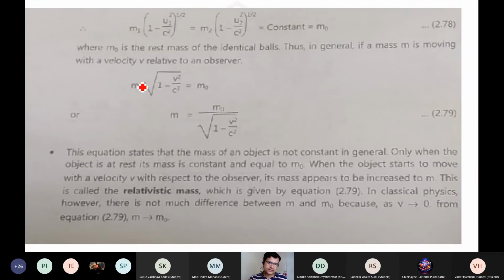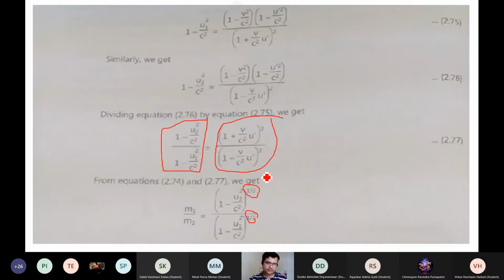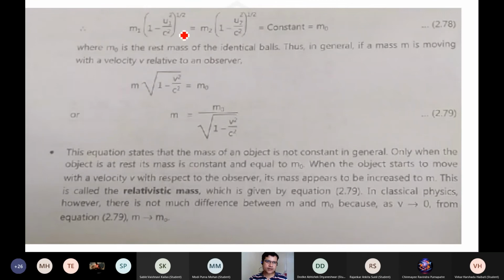So again, if I solve this, I mean to say, we do the cross product, and you can write it as m1 into 1 minus u1 square by c square to the power half, that is equal to m2 into 1 minus u2 square by c square to the power half.